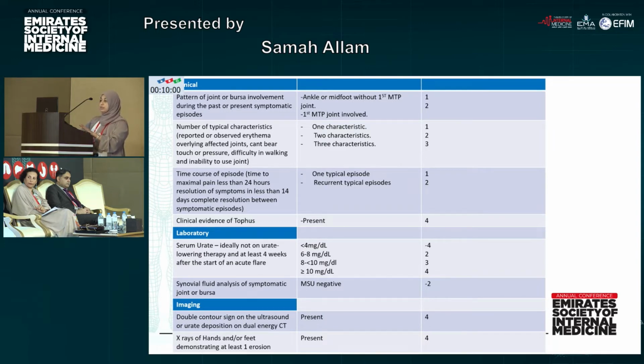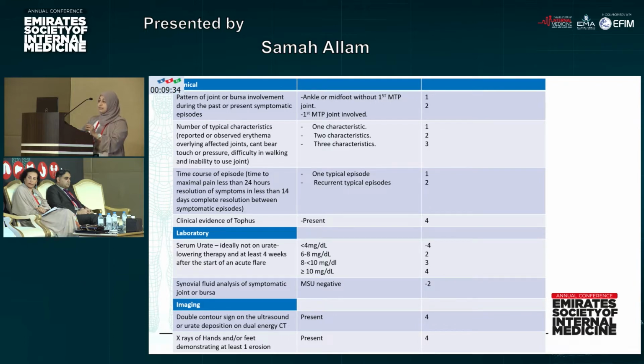In the clinical part, first is the pattern of joint or bursa involvement during a past or present symptomatic episode. I mean the symptoms of gout, which are redness and pain in the joint. If it appears in the ankle or midfoot, without the first MTP joint, we give the patient 1 point. If it involves the first metatarsophalangeal joint, it is 2 points.